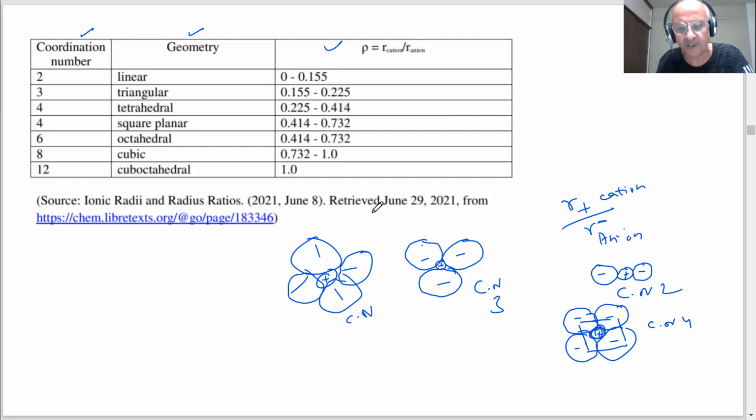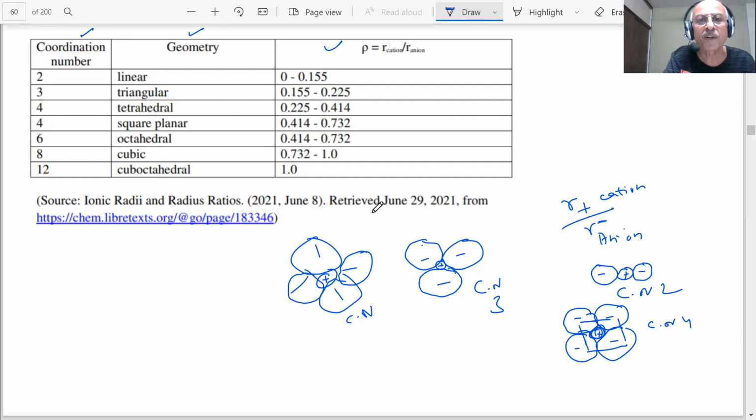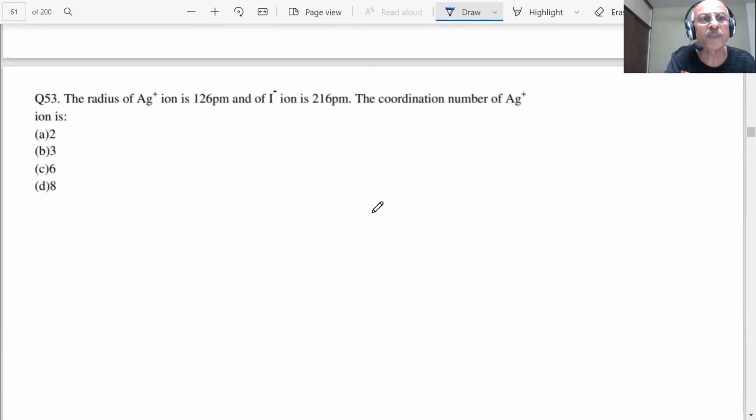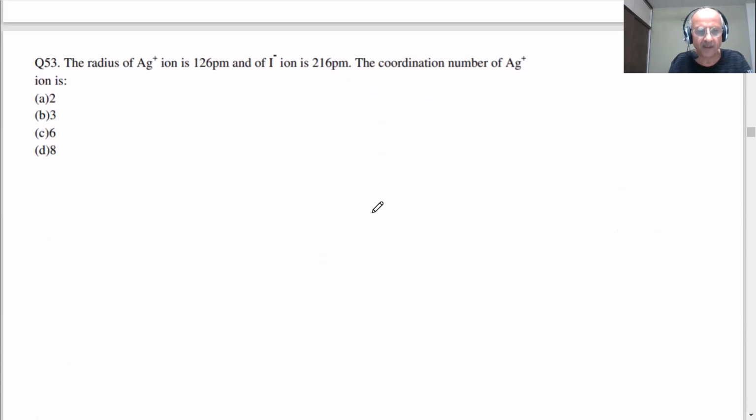What are the questions coming, students? Let me see question number 53. The radius of Ag plus is, student, how much? R Ag plus.